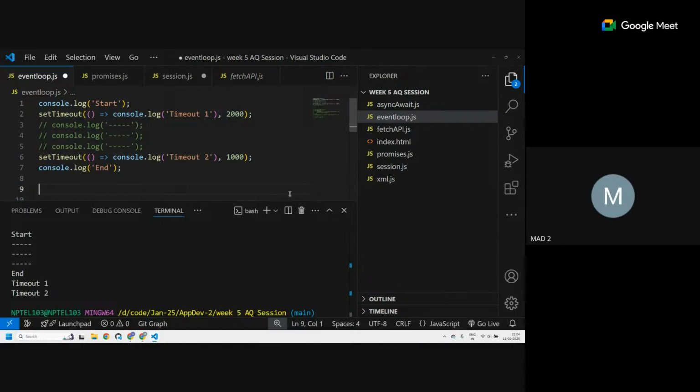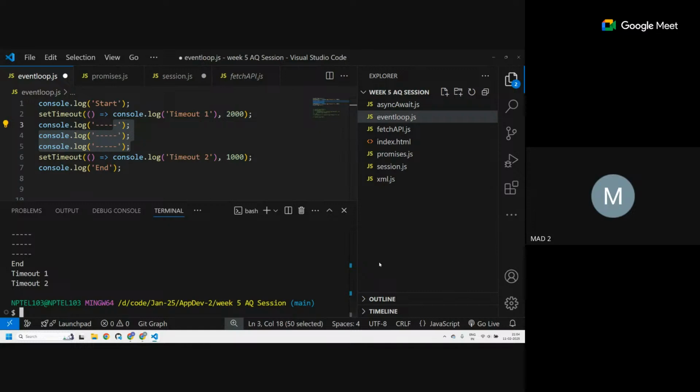It was not exactly the intention. The intention was for you to understand what happens internally. Since the time difference is a lot, 1 second, everything gets executed. So what will be the answer, anyone? Same, all the lines till the end will be the same: start, end, then timeout two, and then timeout one.